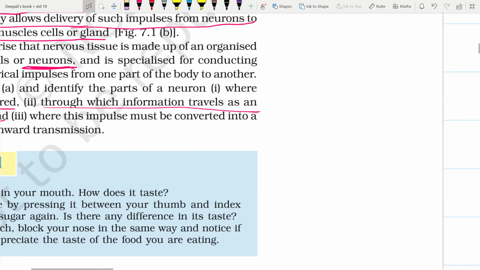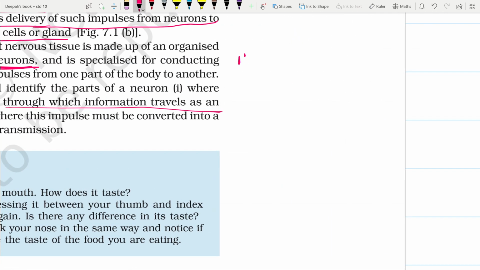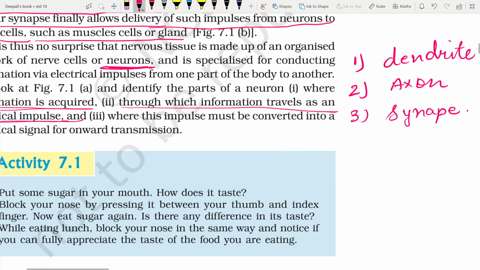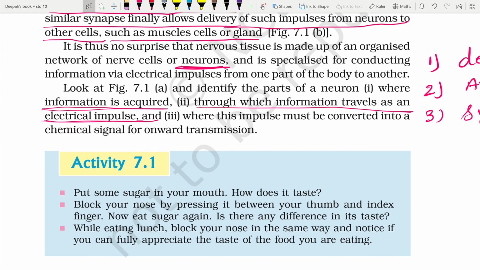So answer number 1 will be dendrites. Number 2 will be axons, and number 3 will be synapse. Is this clear?